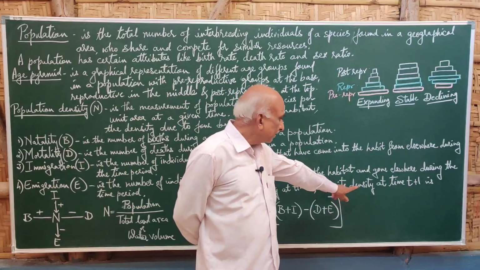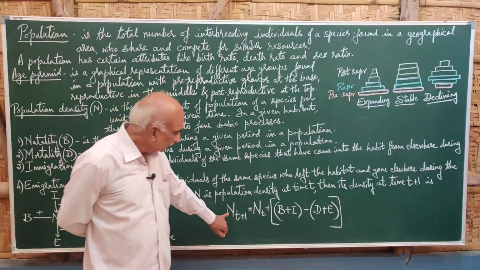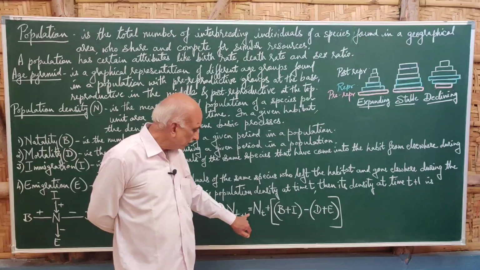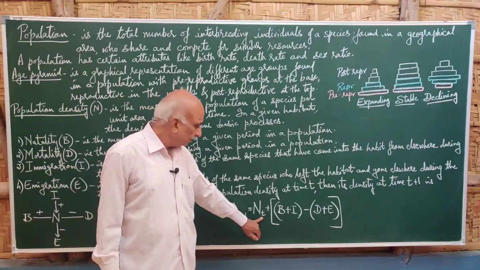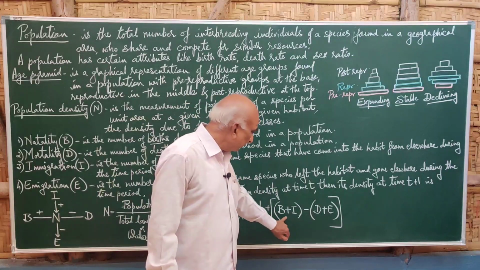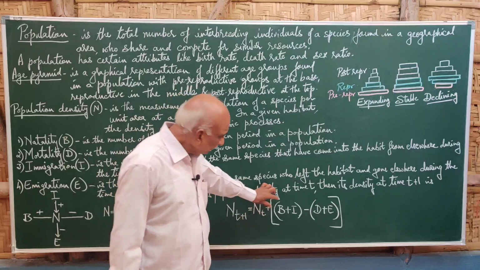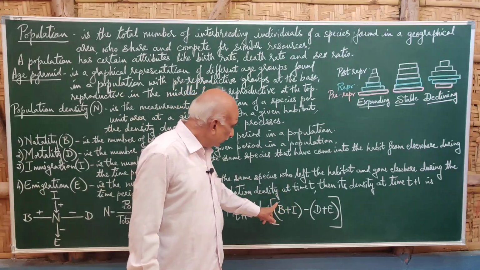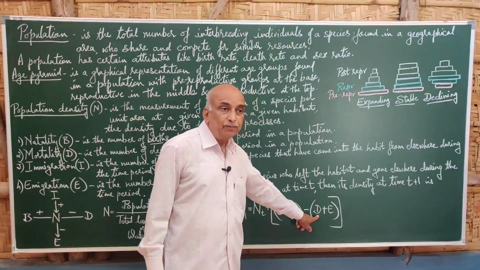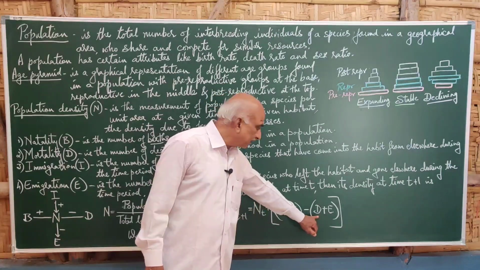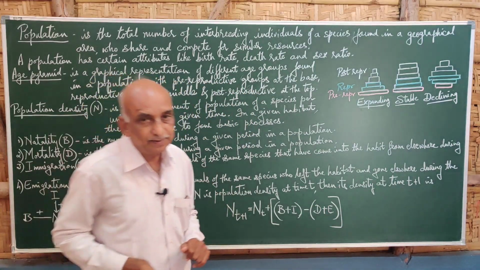So the population density at time t plus 1 will be calculated like this. This is the population density at time t, plus the sum of births and immigration. This is the addition of individuals to that population. Then we subtract the removal of organisms, that is the deaths and emigration, the total of the removed individuals.